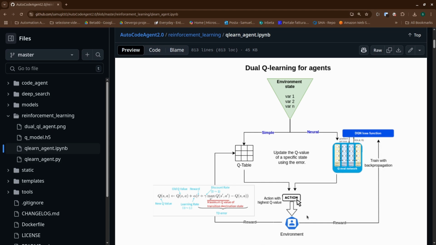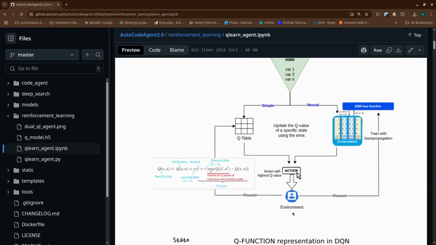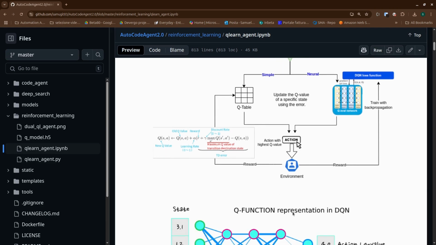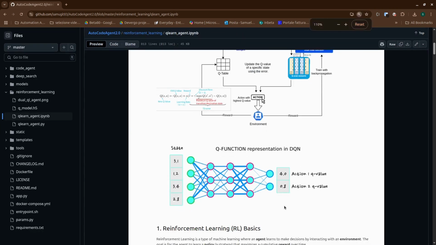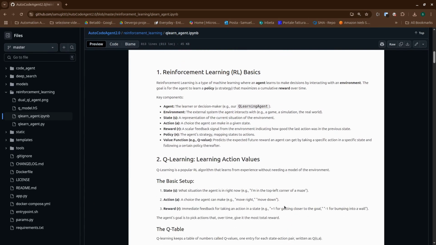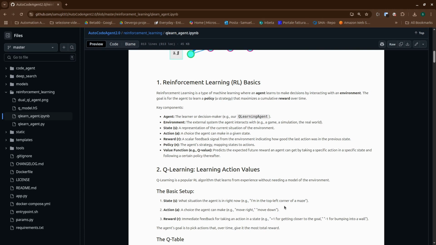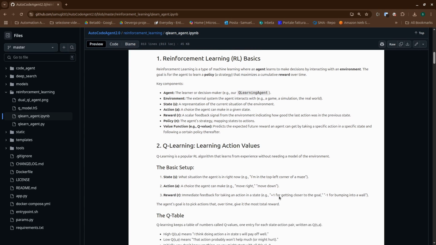First, being in state S. Second, choosing an action A, sometimes randomly to explore, sometimes picking the best known one. Third, observing the reward R and the next state S prime. Fourth, updating its estimate for Q of S, A using the Q-Learning formula. This update considers the immediate reward R and the estimated best future reward it can get from the new state S prime, discounted by a factor gamma, how much we value future rewards. The alpha parameter controls how much new information overrides old estimates.